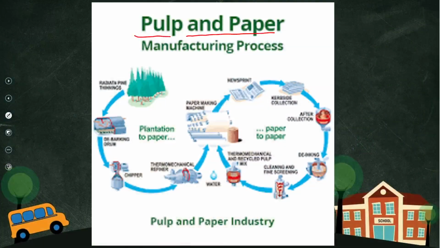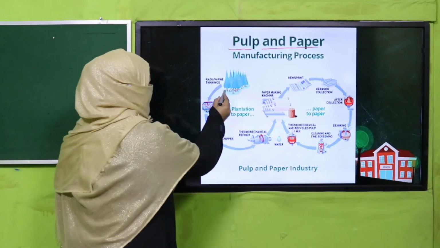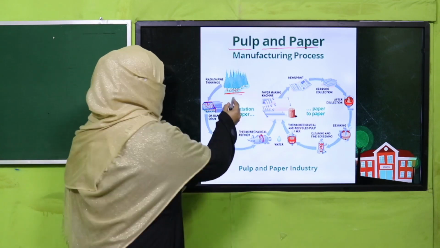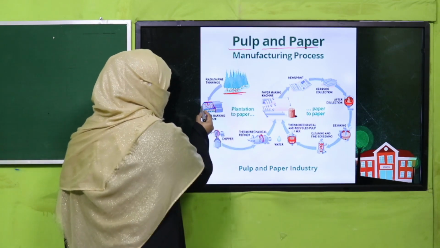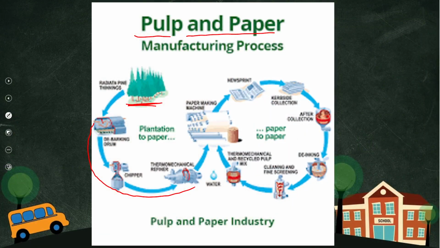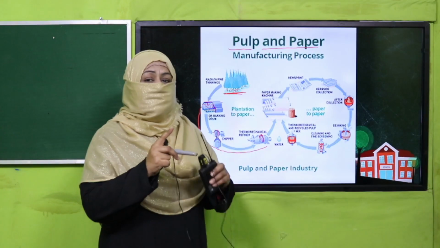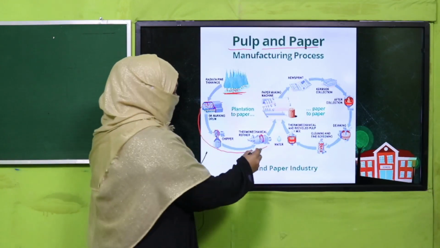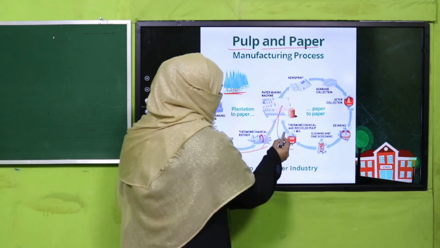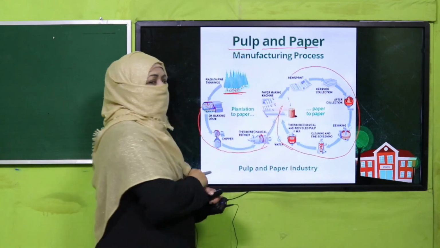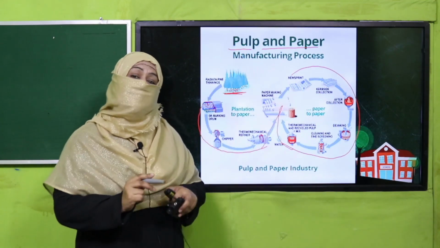Pulp and paper. Do you know from where we get paper? Yes, we take pulp of trees, right? From the tree we get the pulp, and this pulp goes to the paper industry and we get paper in its final form. Once this paper is used, what do we do? We recycle it. Again, this paper is crushed, and instead of starting from pulp, we make the already used paper into different paper forms. So that is recycling of paper.